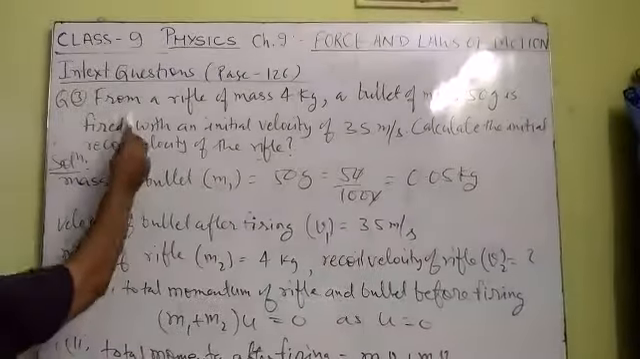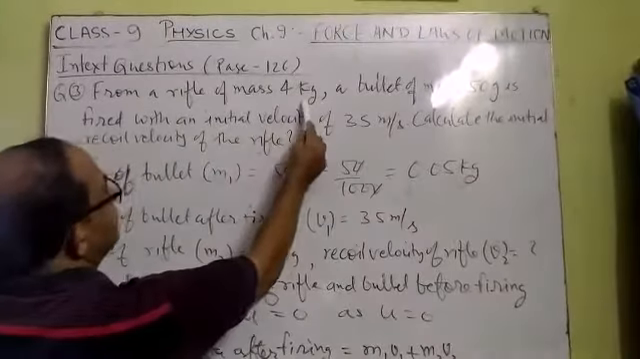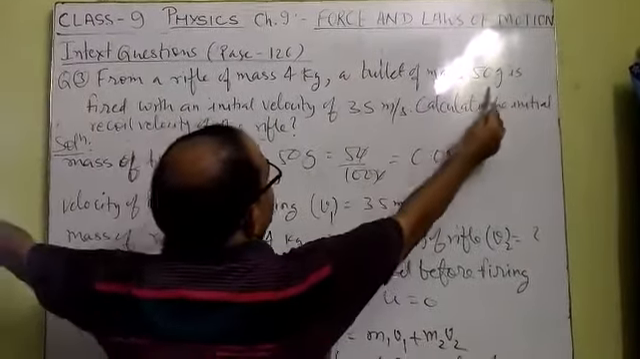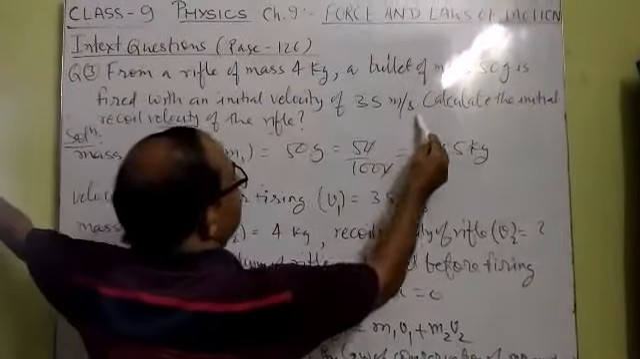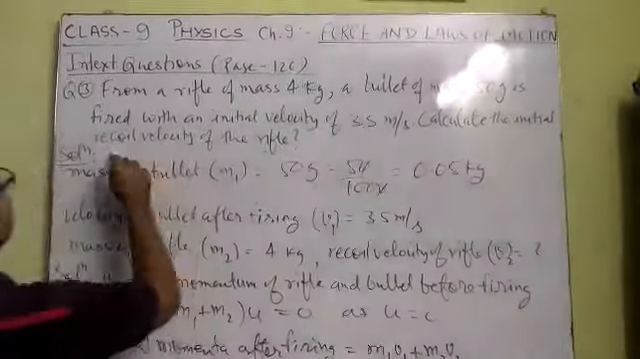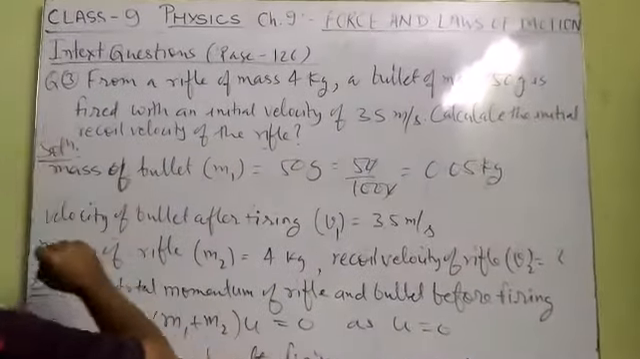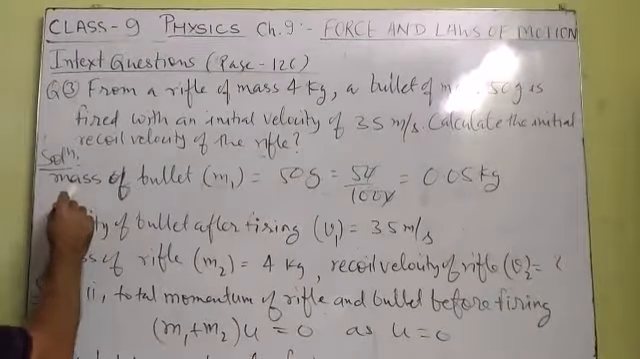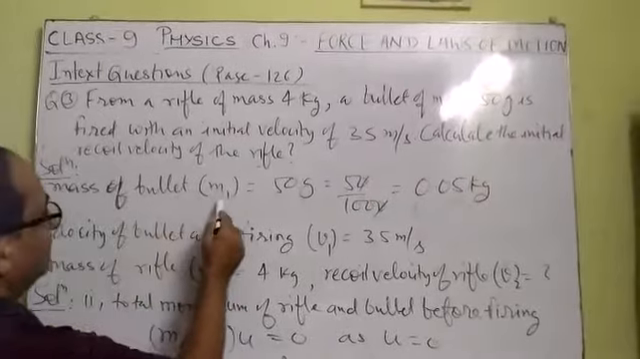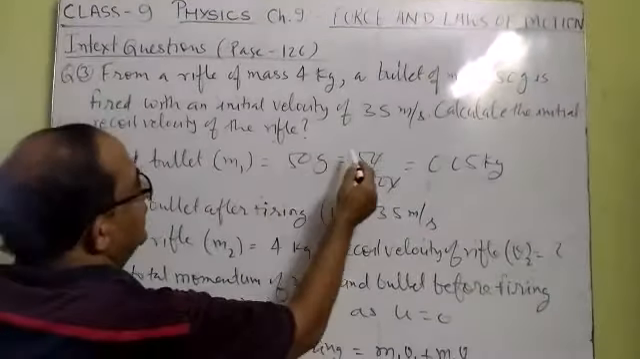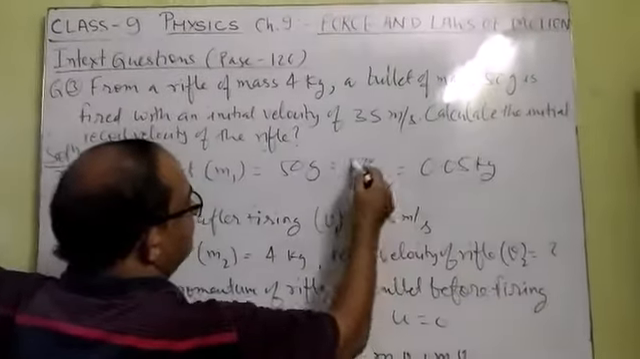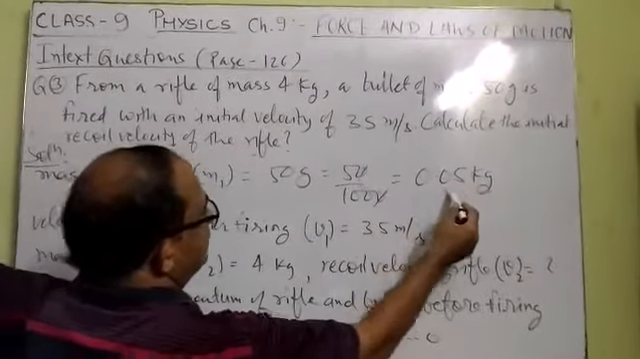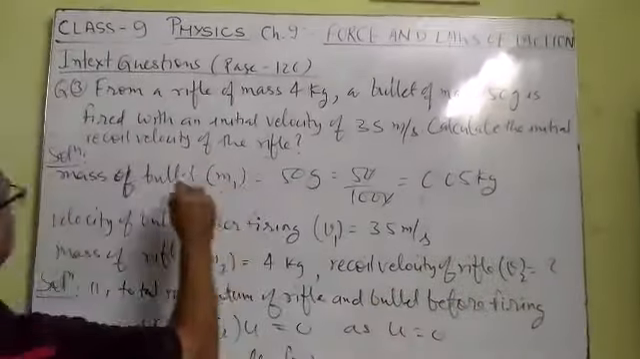Question number 3. From a rifle of mass 4 kg, a bullet of mass 50 gram is fired with an initial velocity of 35 meter per second. Calculate the initial recoil velocity of the rifle. In this situation, we can consider the mass of the bullet as m1, which is given as 50 gram. It can be converted into kg by dividing by 1000, which gives 0.05 kilogram. This is the mass of the bullet.